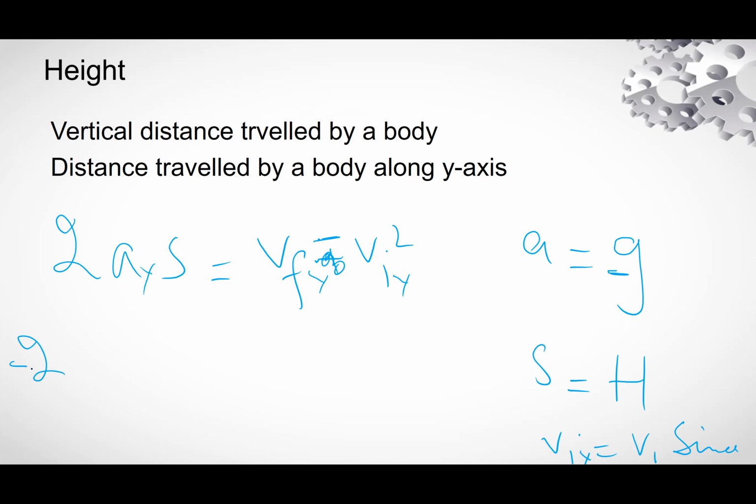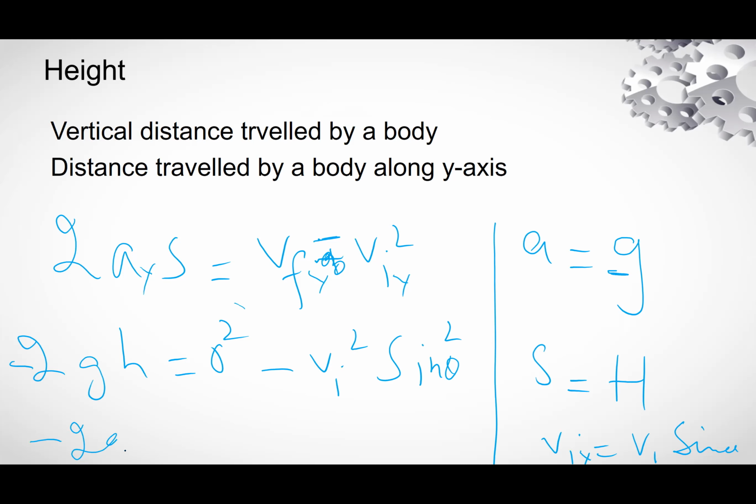So minus 2gh is equal to 0 whole square minus vi square sine square theta. Minus 2gh is equal to minus vi square sine square theta.